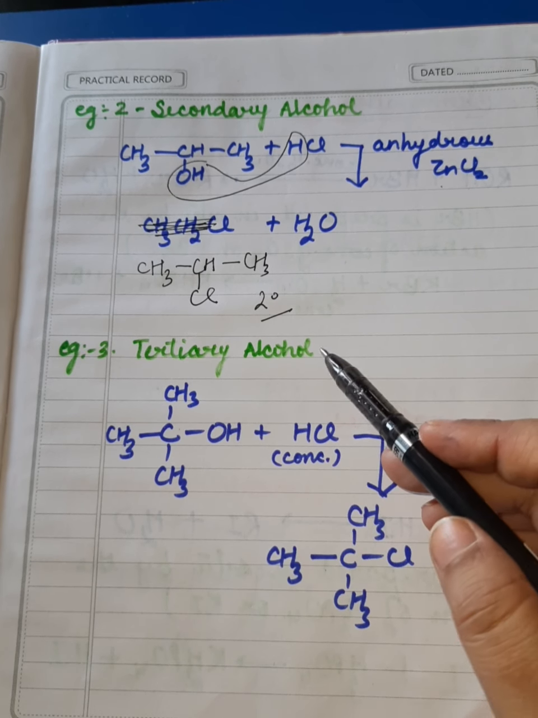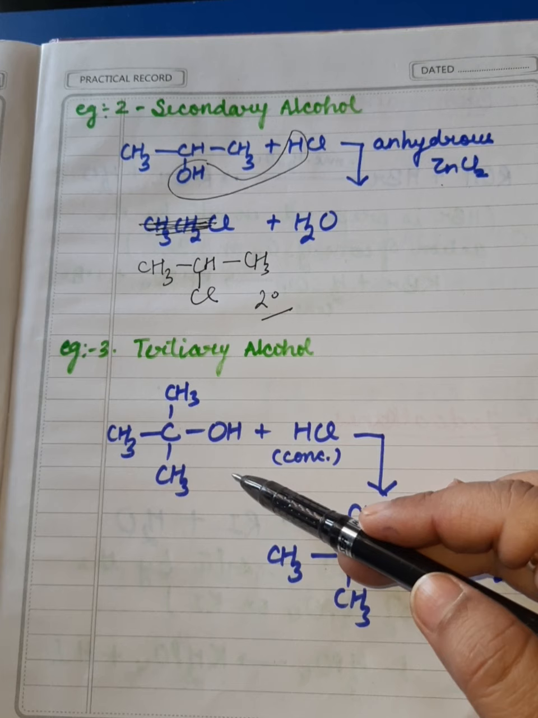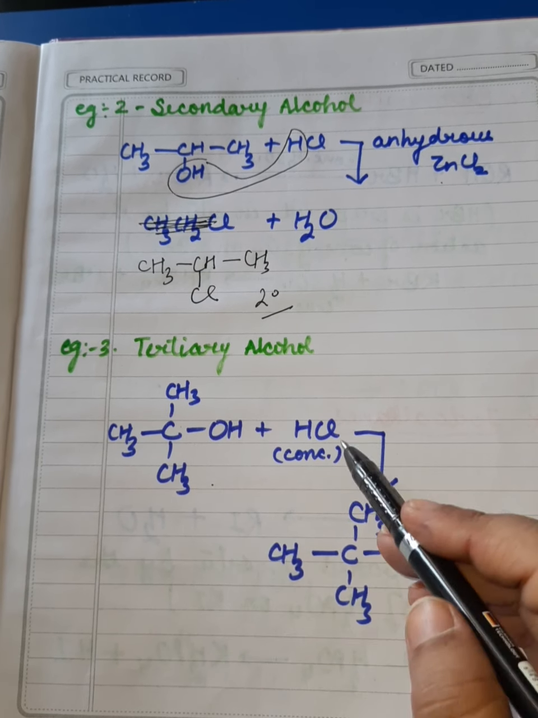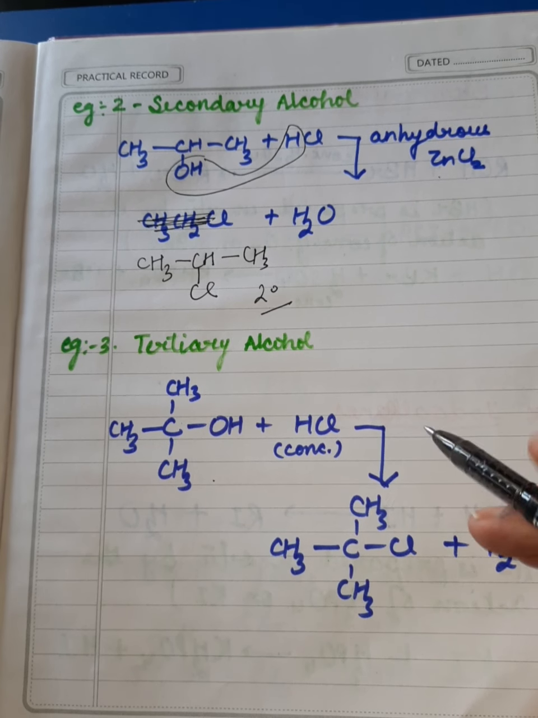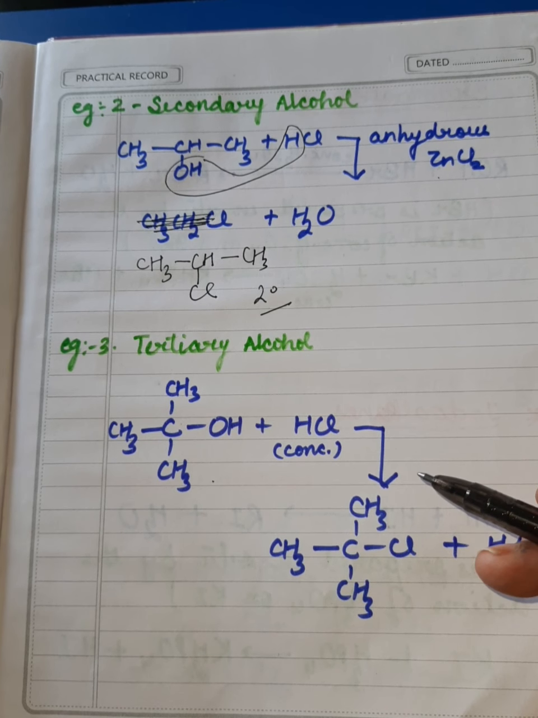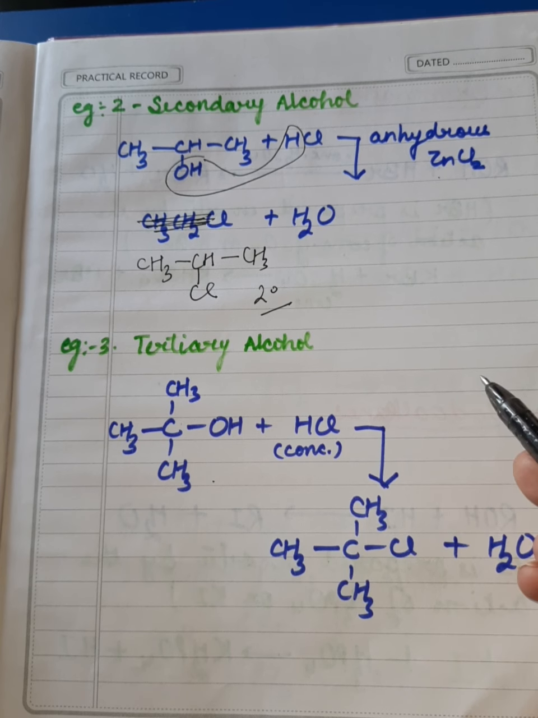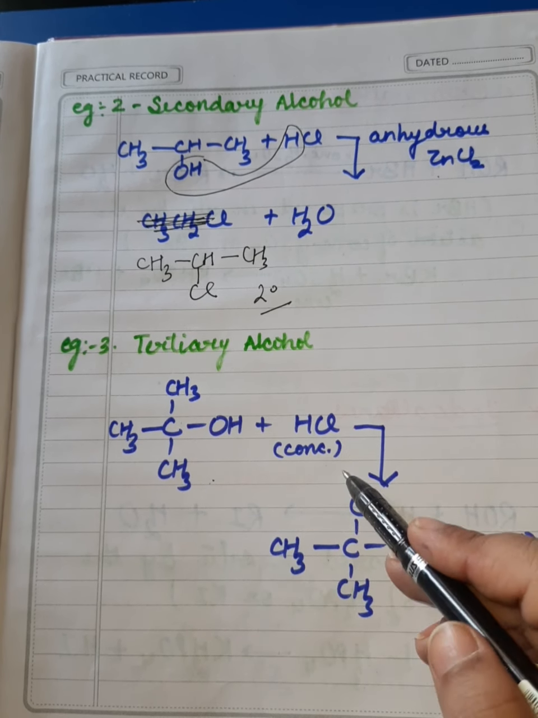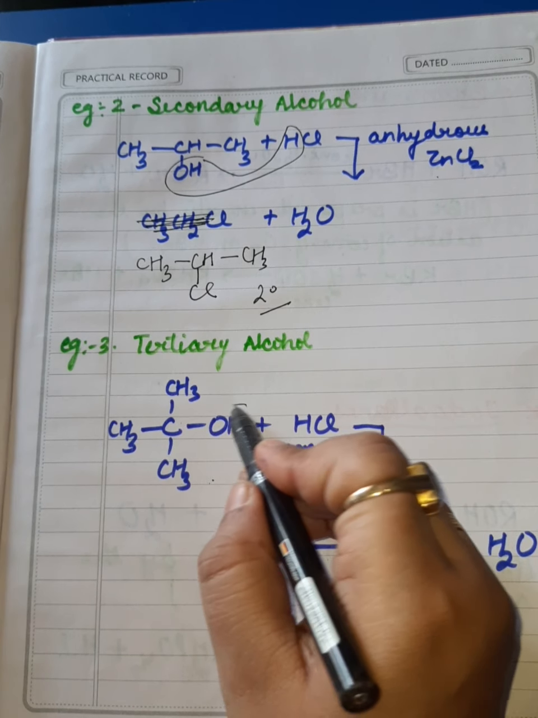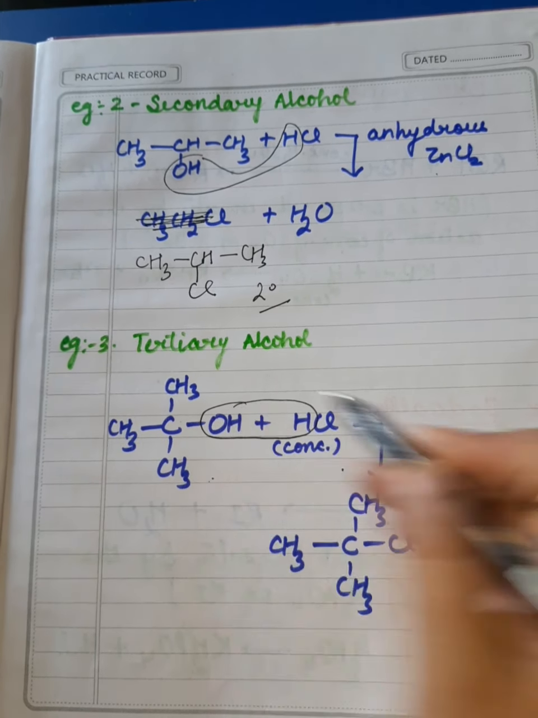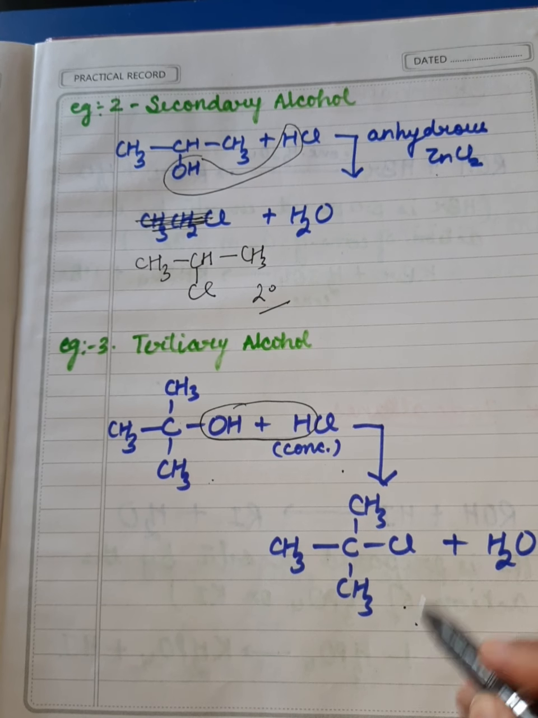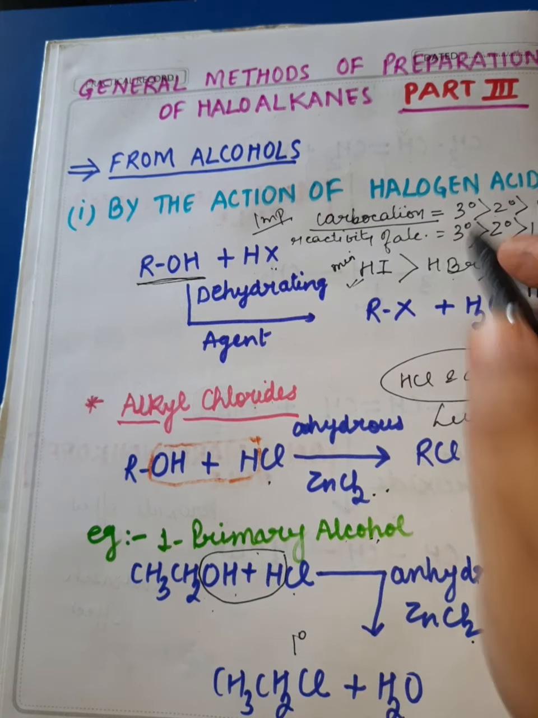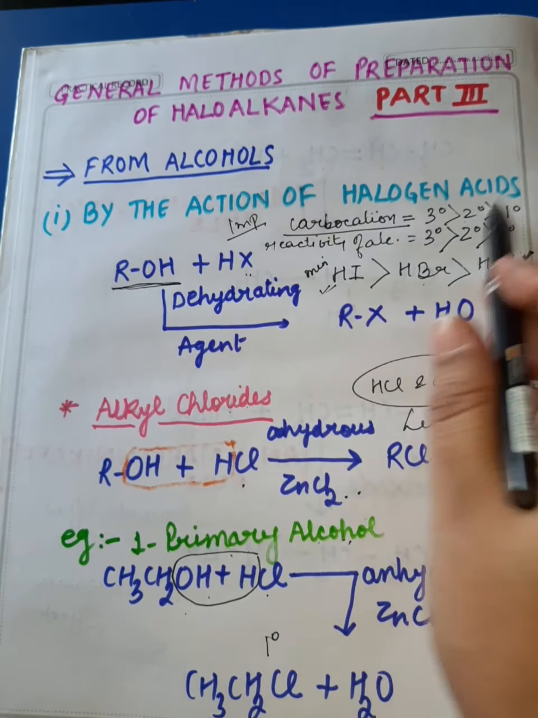Now, in case of tertiary alcohol, if we want to prepare 3 degree alkyl halide, then the reaction takes place even in the absence of anhydrous zinc chloride. There is no need to use anhydrous zinc chloride, and 3 degree alcohol comfortably reacts with conc HCl, undergoing this nucleophilic substitution reaction to produce 3 degree alkyl halide. I hope all these reactions are clear to you. So this was the first method from alcohol, by the action of halogen acids.